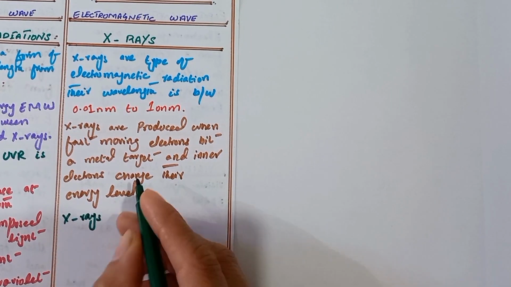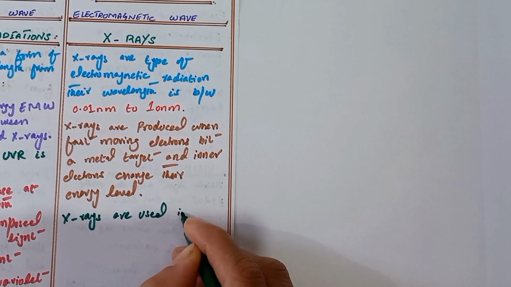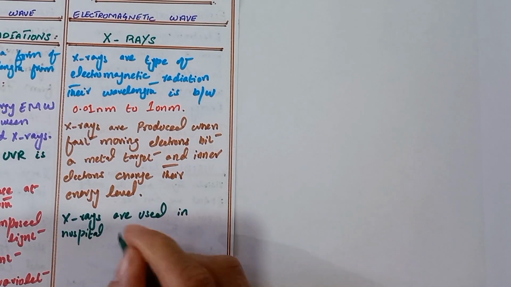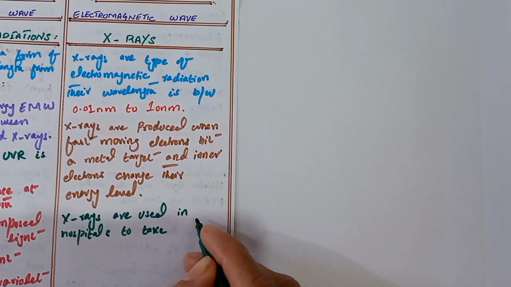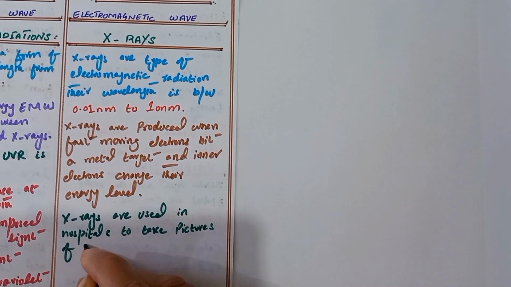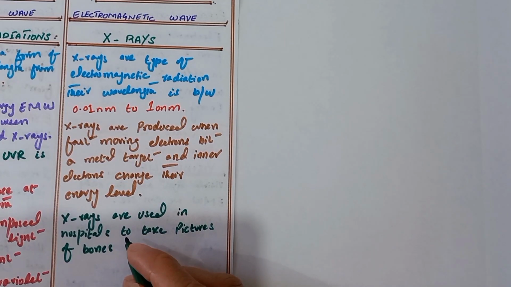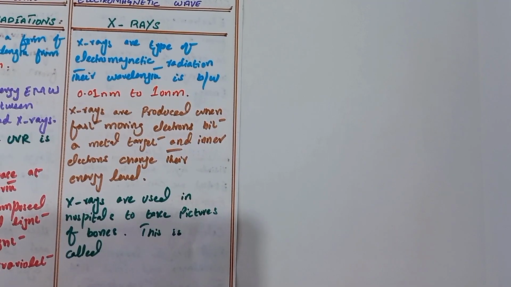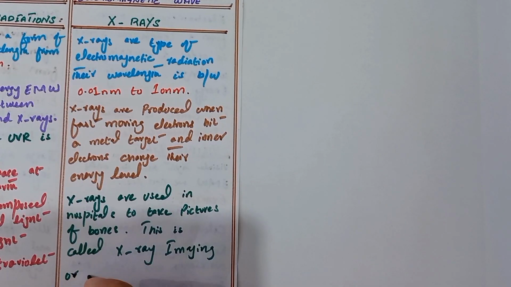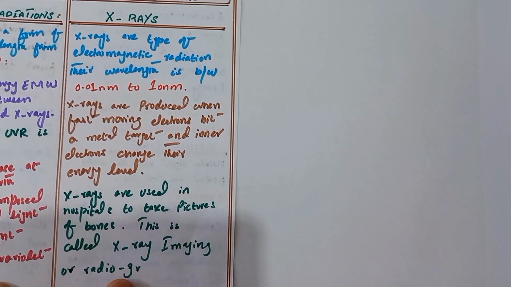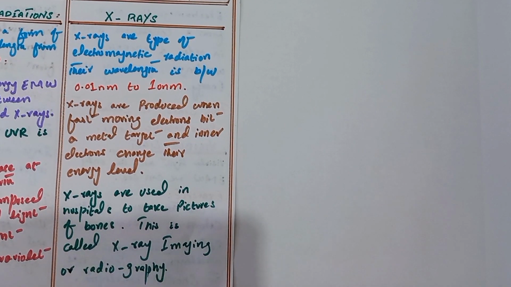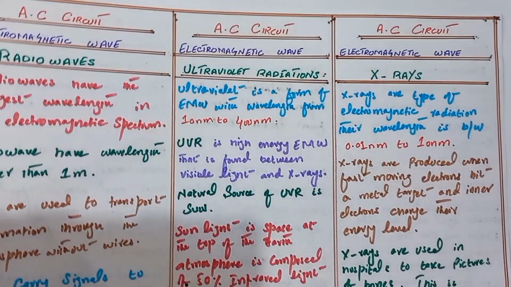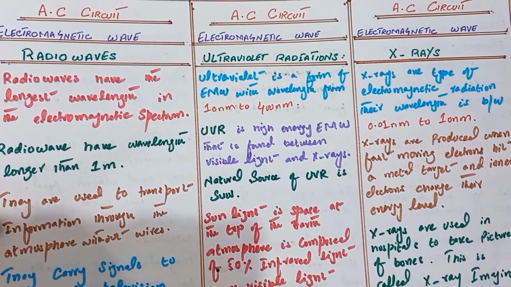X-rays are used in hospitals to take pictures of bones. This is called X-ray imaging or radiography. These are all about the X-rays.